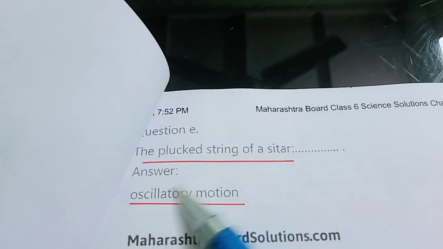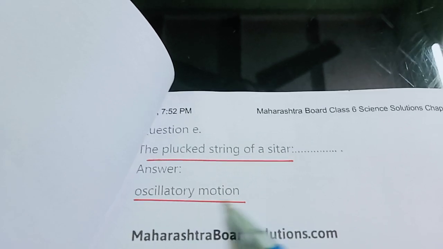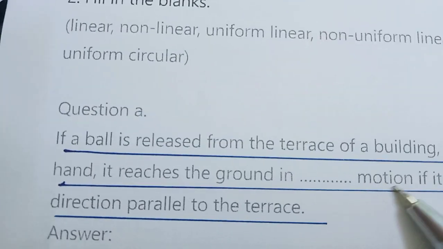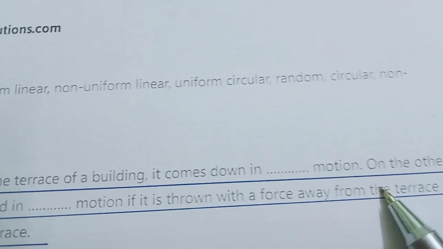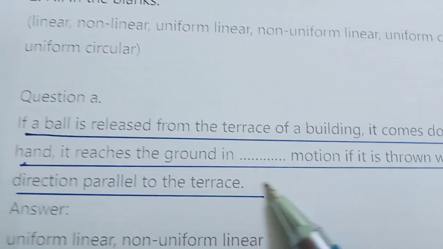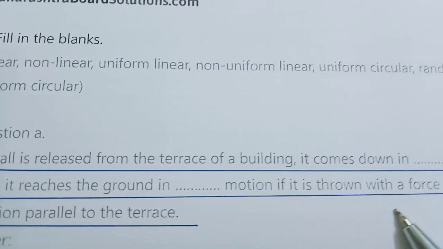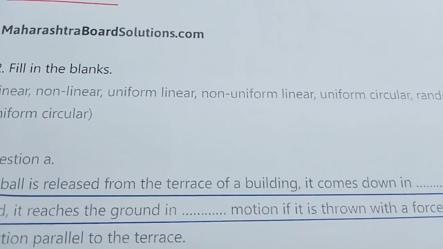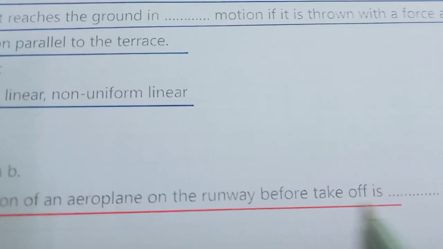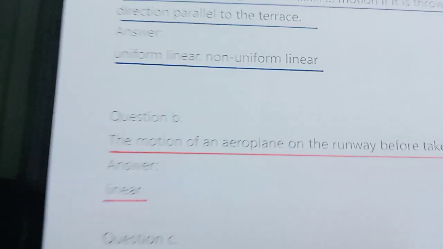The plucked string of a sitar is oscillatory motion. Next, a ball is released from the terrace of a building. It comes down in linear motion. On the other hand, it reaches the ground in non-uniform linear motion. Next question: the motion of an aeroplane on the runway before takeoff is linear motion.